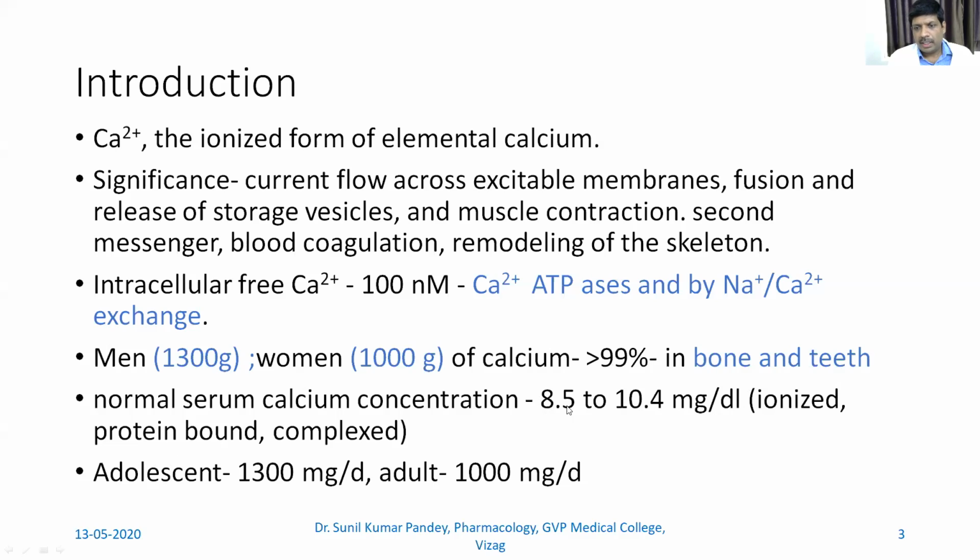Now, which type of calcium is diffusible and which is not diffusible, I'll show in the very next slide. Then the requirement of calcium for adolescents is 1300 milligram per day, whereas for adults the requirement is 1000 milligram per day.